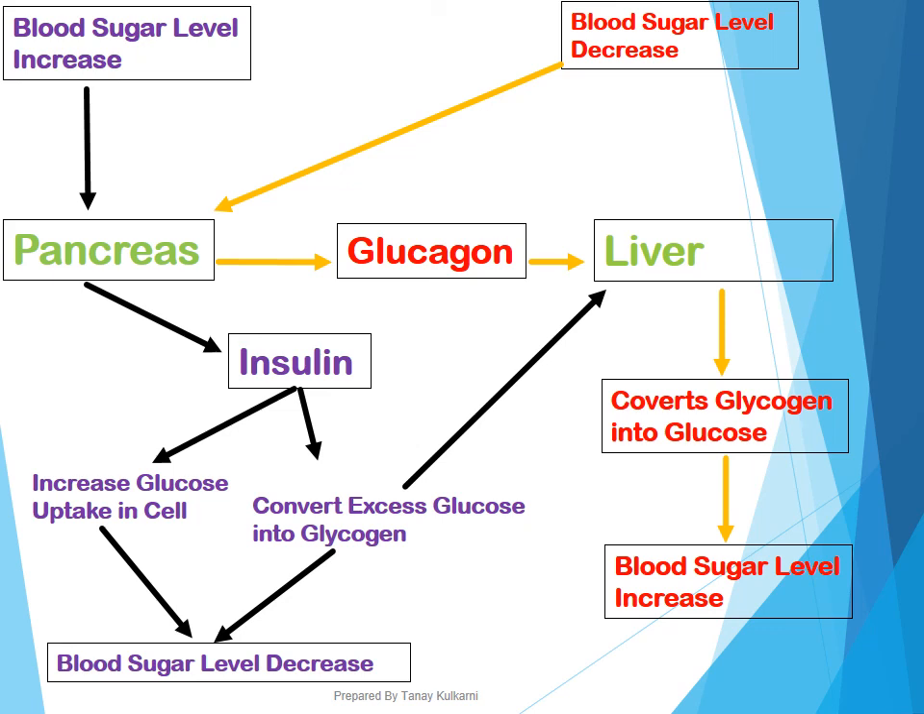So insulin and glucagon, they are performing exactly opposite functions. Insulin, when the blood sugar is increased, will decrease the blood sugar level. Glucagon, when blood sugar level is decreased, will result in increasing the blood sugar level. Okay. Since these two hormones perform opposite actions or opposite functions, we call them antagonistic hormones.